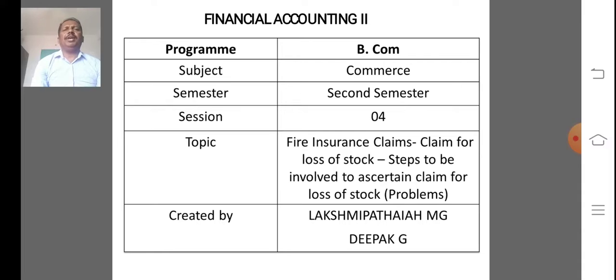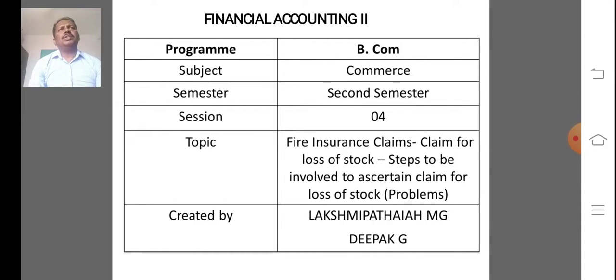Stock on the date of fire, less goods saved or salvaged goods or scrap items must be deducted, and if any expenses were incurred for extinguishing fire, those expenses are to be added, and finally we obtain the actual amount of loss.